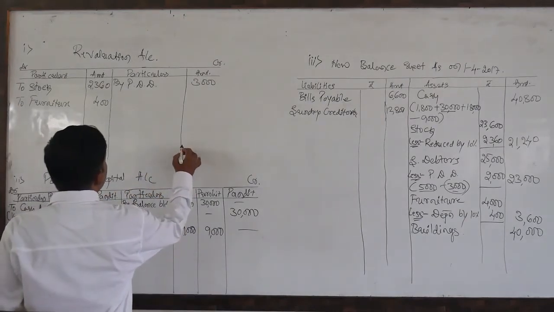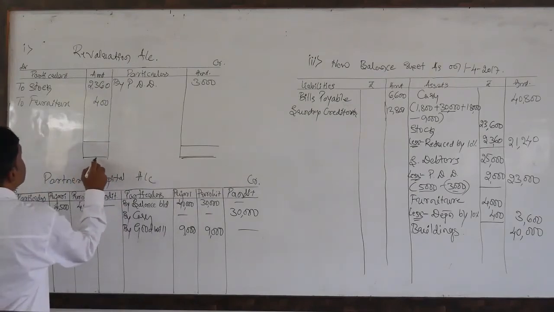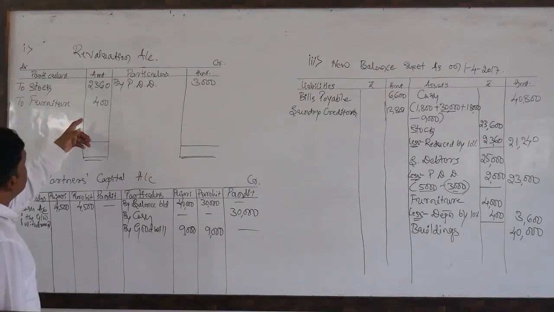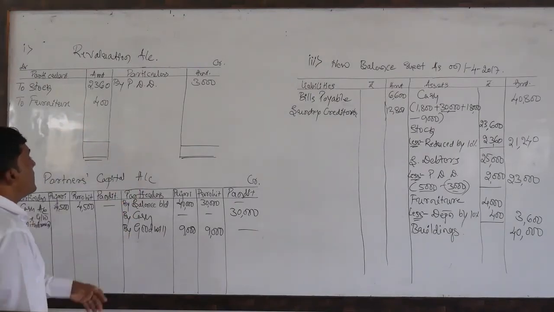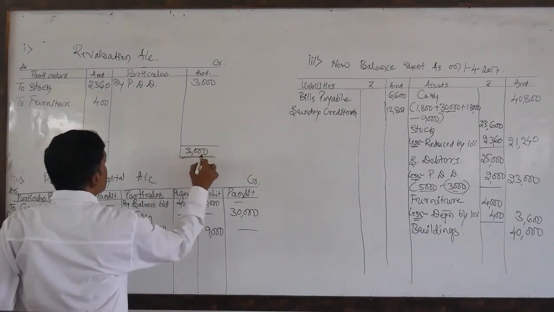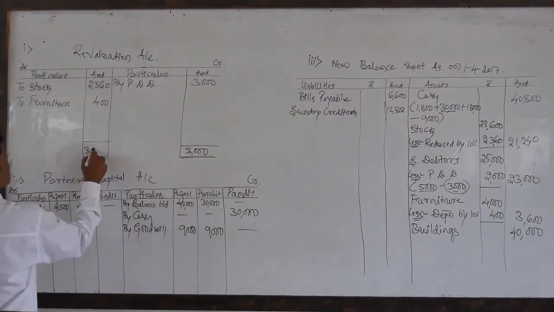Now I am going to close the revaluation account. Please look, on the debit side it will be 2,760, but it is 3,000. So this is the more amount. That is the reason I am totaling on the credit side first, 3,000.